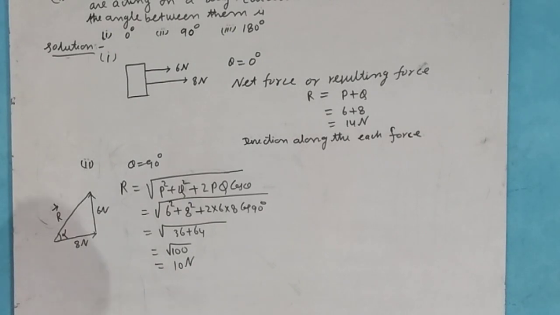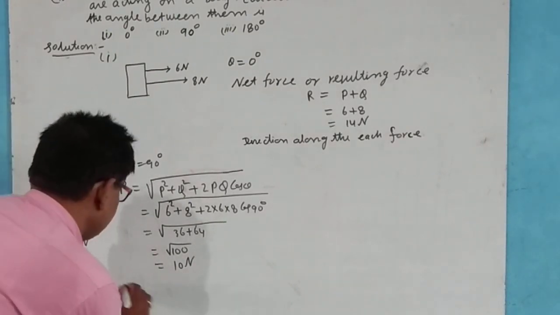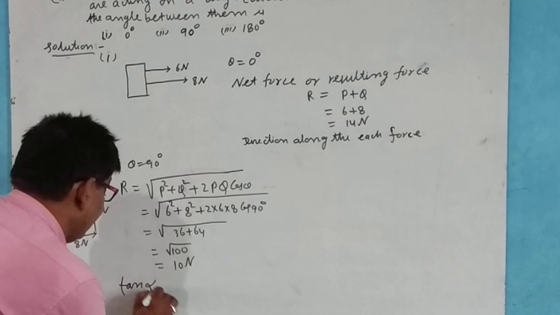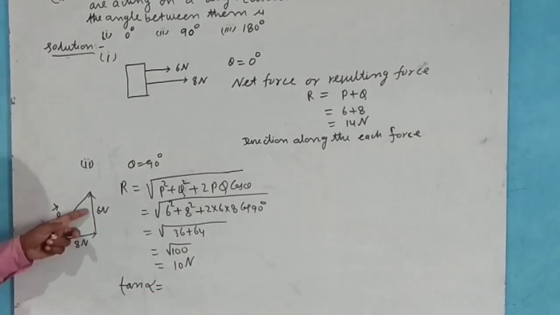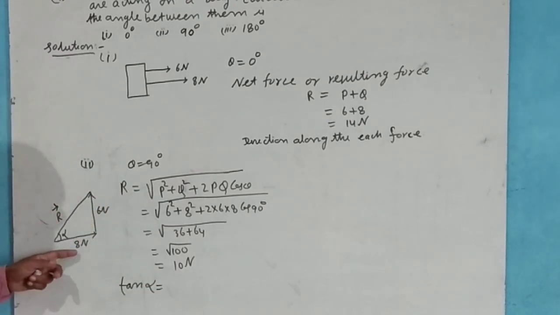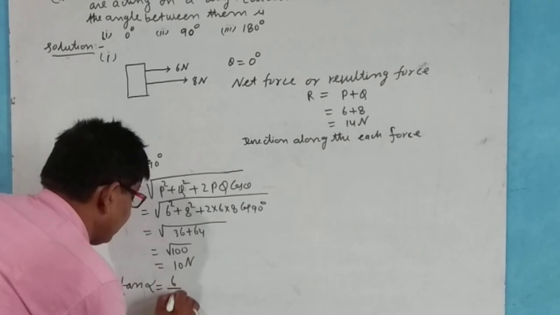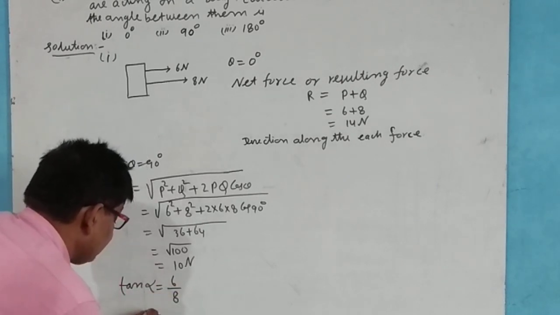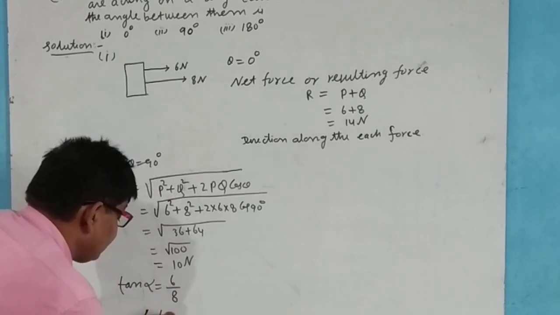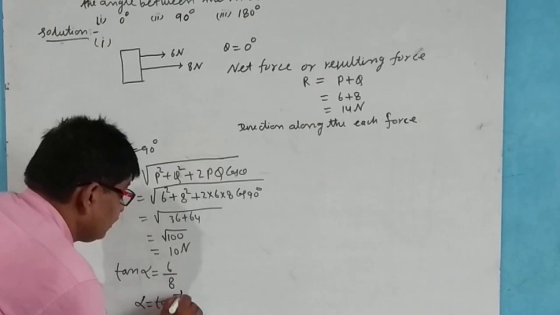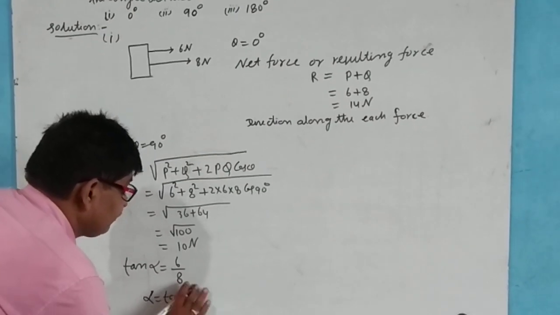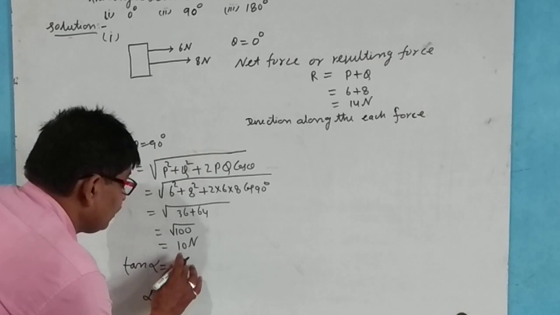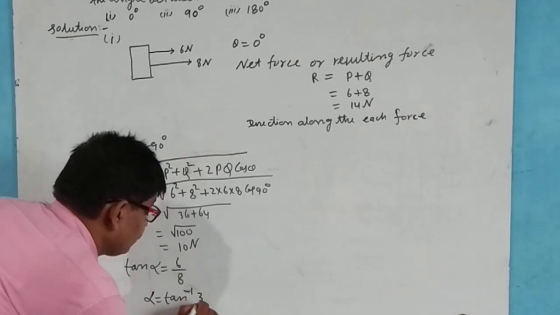Here tan alpha equals perpendicular by base, 6 by 8, so alpha equals tan inverse 3 by 4, the angle from the force.